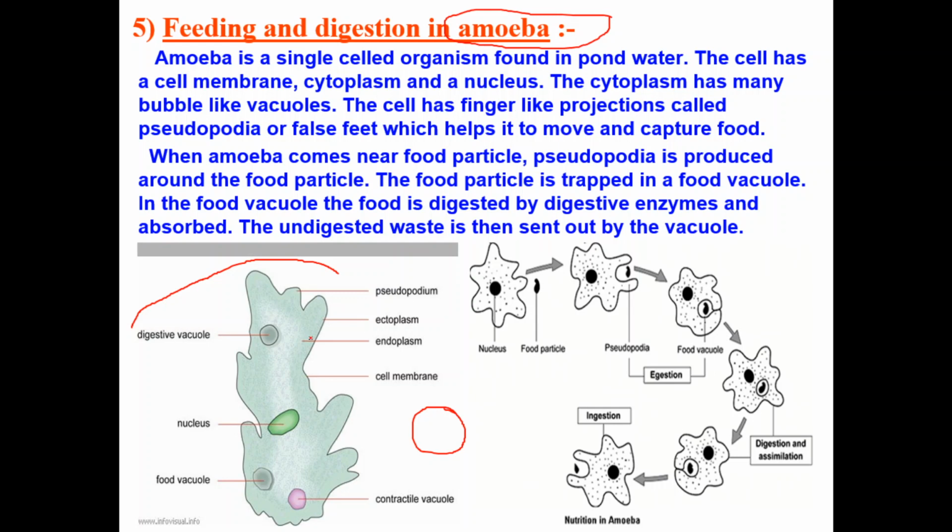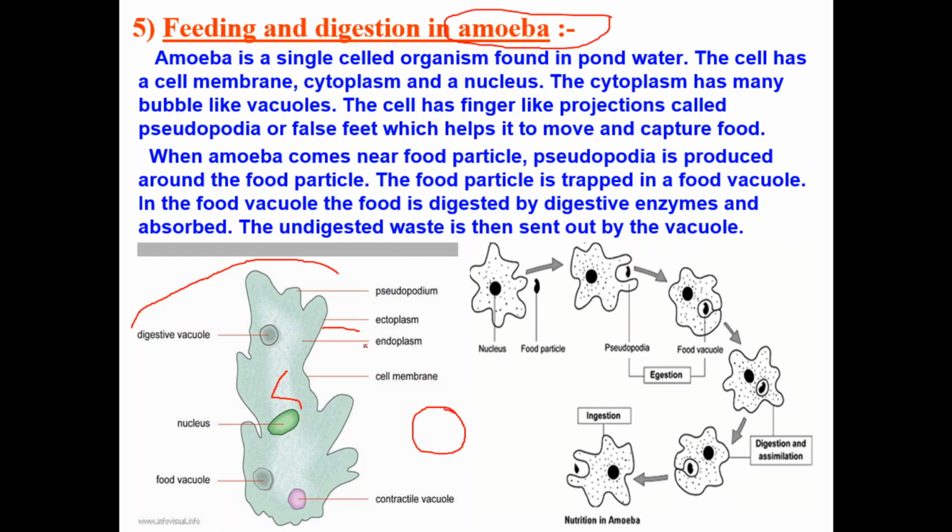They live in fresh water, in pond water. If you observe the diagram of the amoeba, they have different parts. They have a cell membrane, and a cytoplasm, the white colored part inside. They have a nucleus, a contractile vacuole, and food vacuoles.